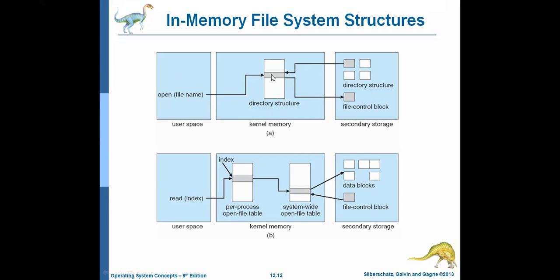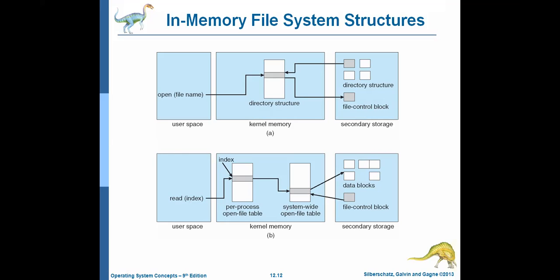It will be given to the directory structure, where the operating system will check for the existence of the file control block. Once the file is found, information about the file is sent to the system-wide open file table. Why? Once the file is open, what are you opening it for? We may open the file for a read operation or for a write operation. Here we are opening the file for the read operation, right? So we might perform many subsequent operations on a file.